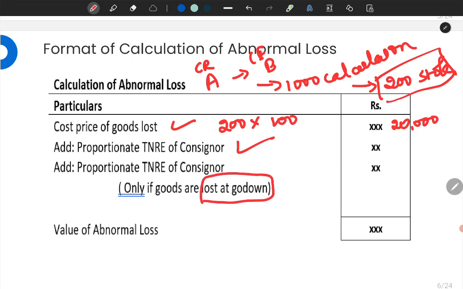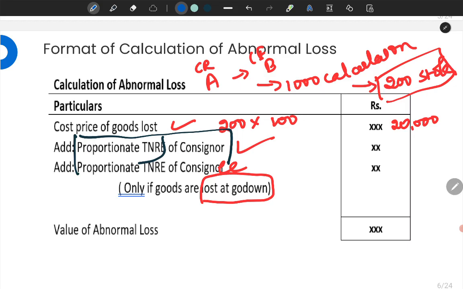For example, if the same goods were stolen in the godown, then the proportionate TNRE of consigner and consignee, sorry, it has to be consignee, it has been mistyped. Okay, consignee, both will be added. Now next, sir, you are speaking a line called proportionate TNRE. What is meant by proportionate TNRE? Let me tell you.